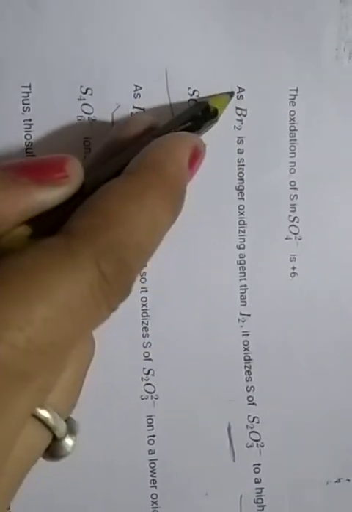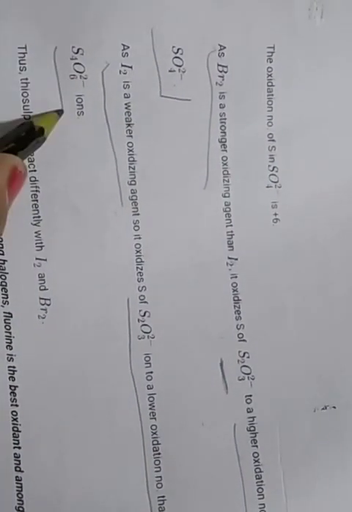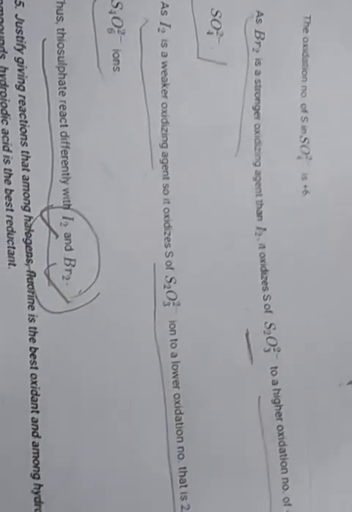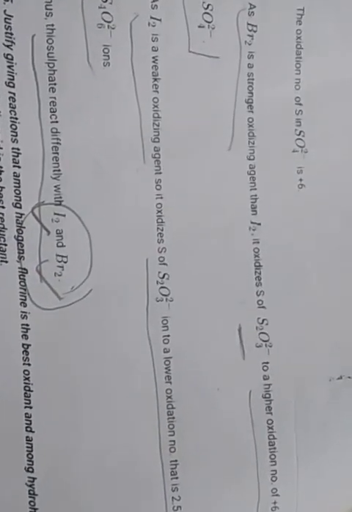Iodine is weaker because it oxidizes the ion to a lower oxidation number, +2.5 in S4O6 2-. That is why thiosulfate reacts differently with I2 and bromine: bromine is a strong oxidizing agent and iodine is a weaker oxidizing agent.